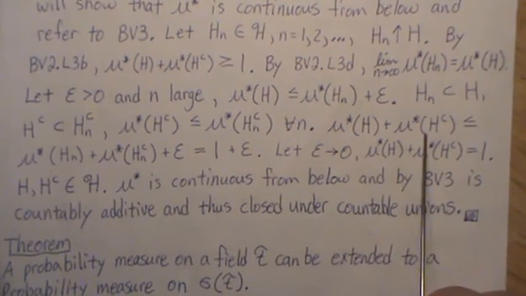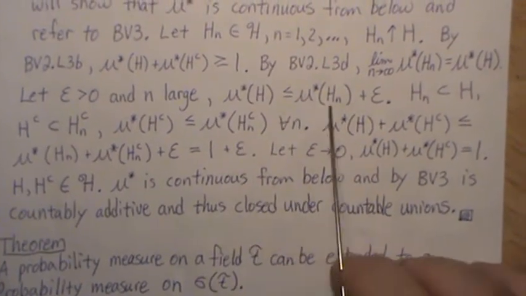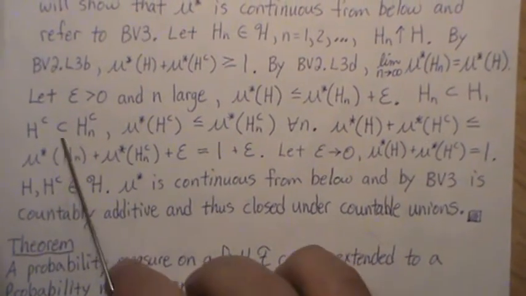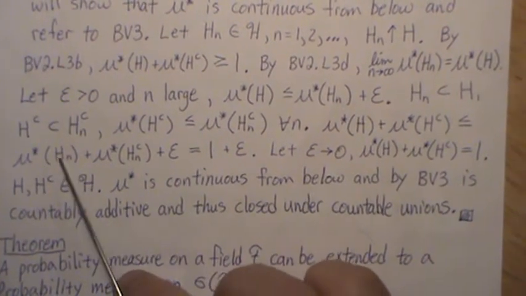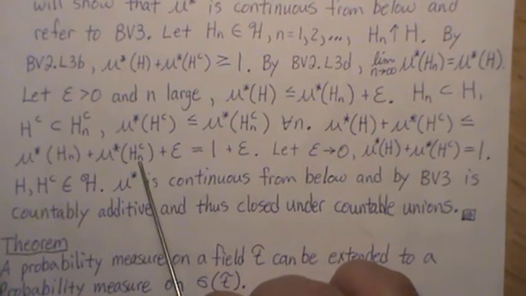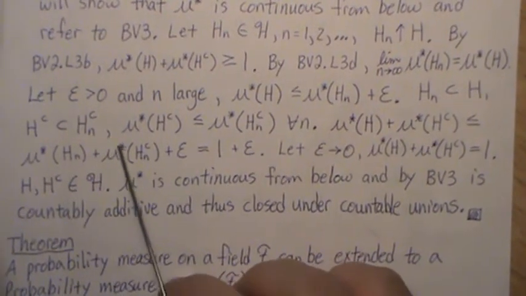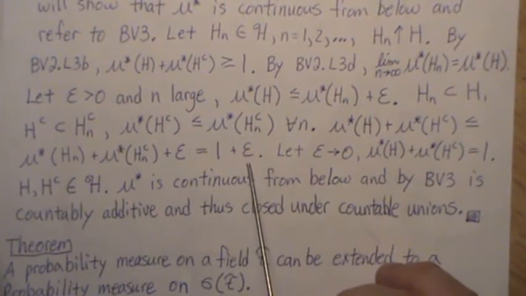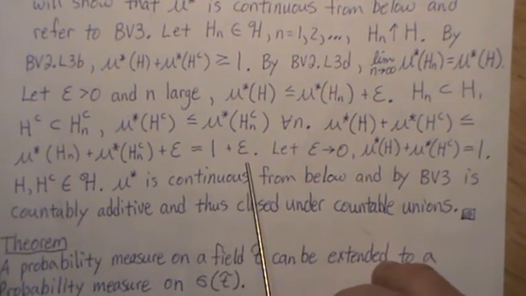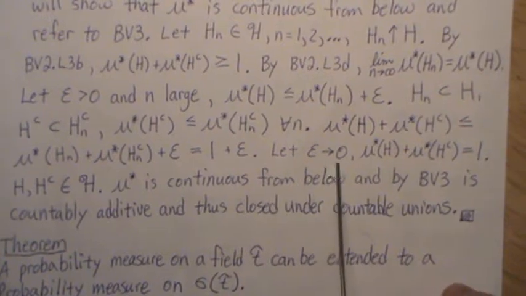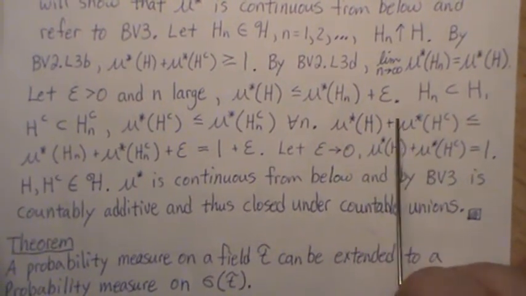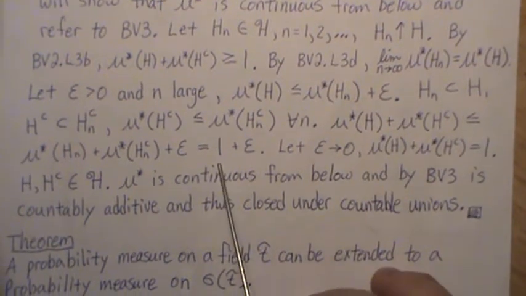This plus that is less than or equal to these sets. And so this, we know since Hn and Hn complement live in H script, this adds to 1. That's the way H was defined. But epsilon is picked arbitrarily, so we can let it go to 0. So that means the addition of these two measures is less than or equal to 1.